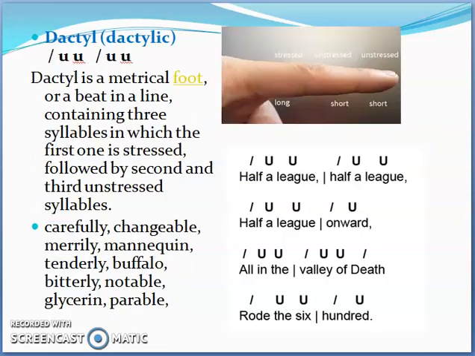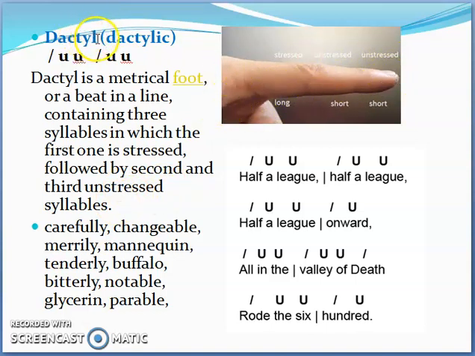The next is dactyl. Dactyl comes from the type of meter that you use, in which there is one stress followed by two unstressed syllables. It's more like a galloping meter, and you use longer words with it. So dactyl is a metrical foot or a beat in a line containing three syllables, in which the first one is stressed, followed by a second and third unstressed syllable. You can see a picture of a finger here.